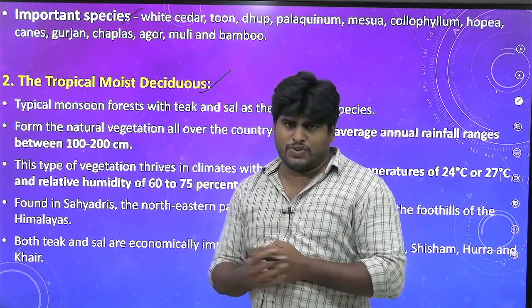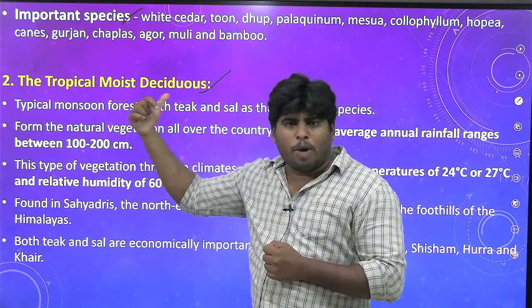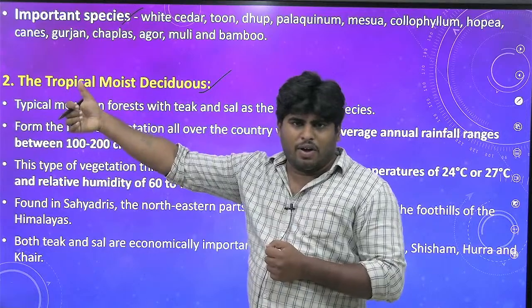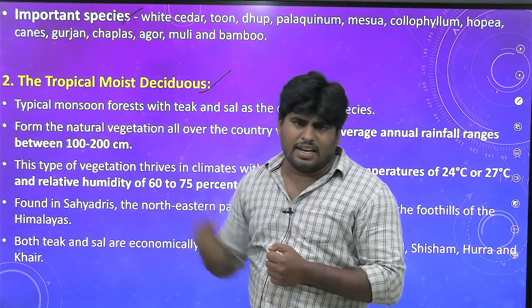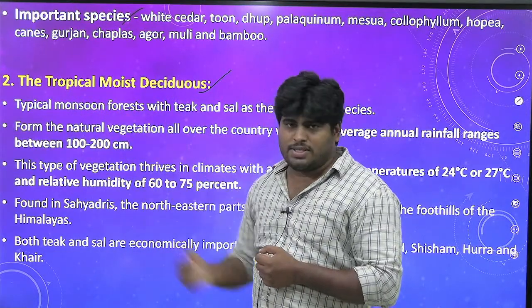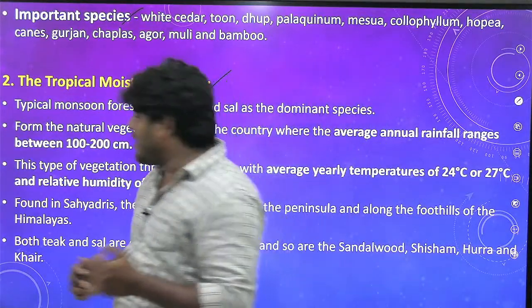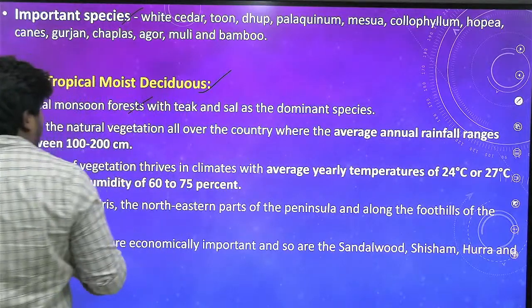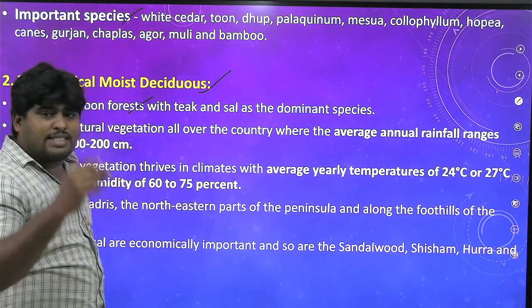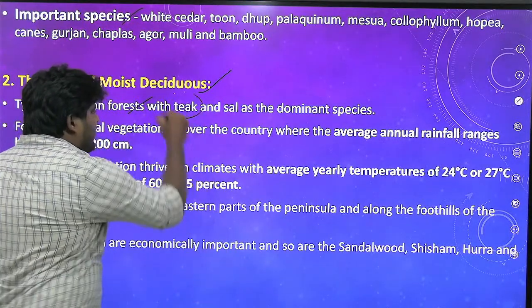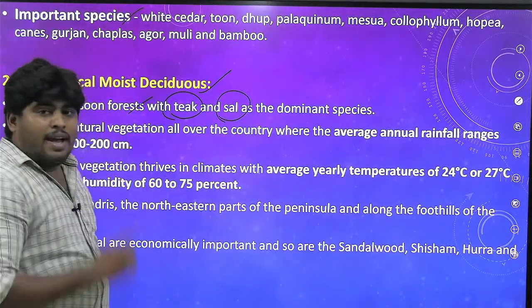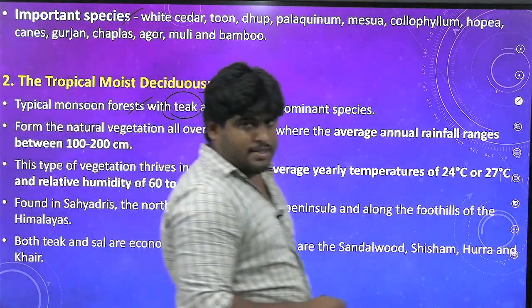Tropical moist deciduous forests. This dominates the picture of the varieties of forests in our country. These were the typical monsoon forests, with teak and sal as the dominant species.